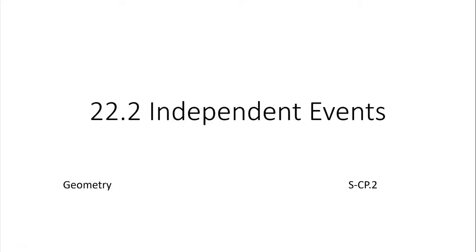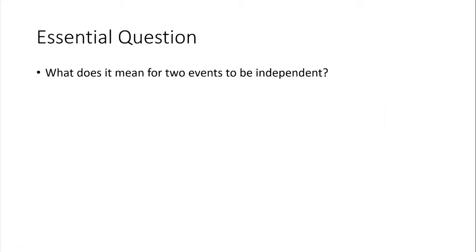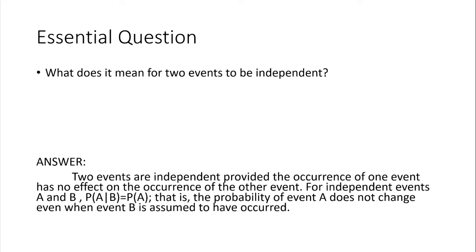Hey kiddos, Module 22.2, Independent Events. Our essential question is what does it mean for two events to be independent? Shortest answer possible is two events are independent provided that the occurrence of one event has no effect on the occurrence of the other event.